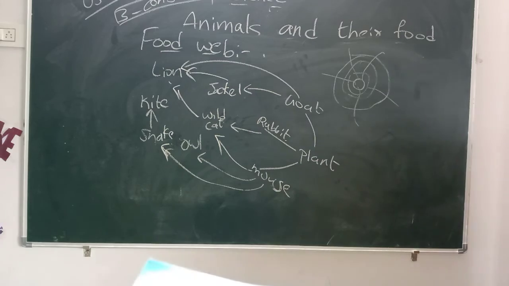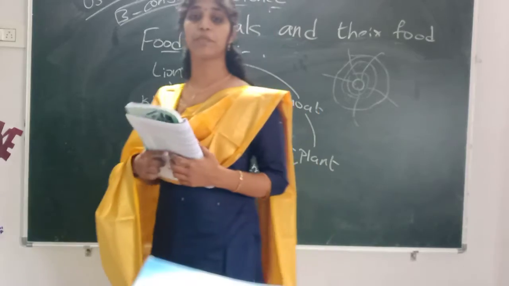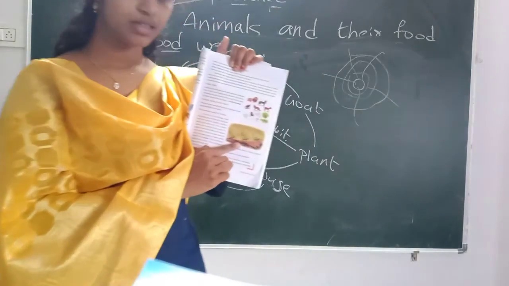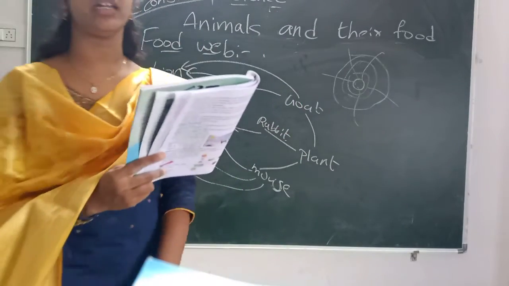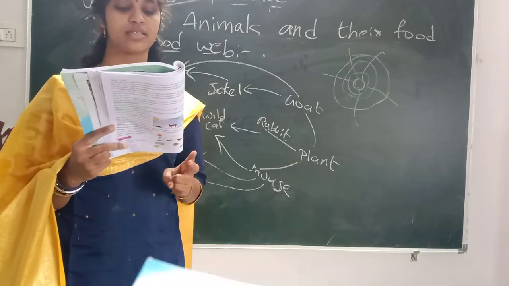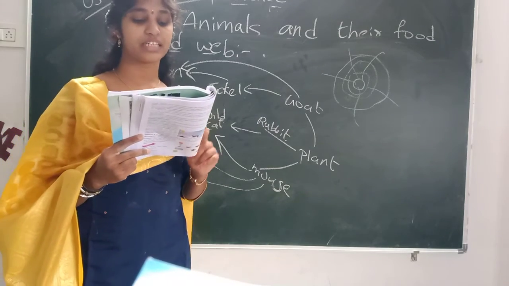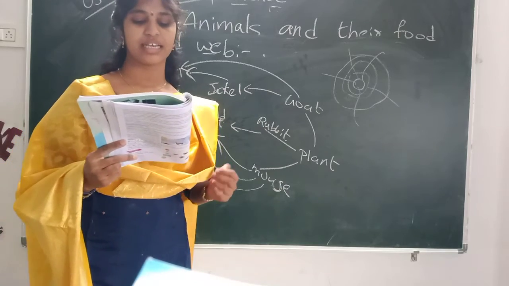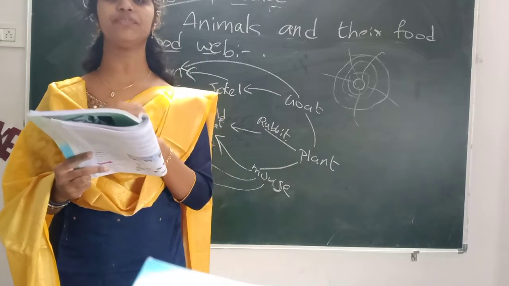And after this food web you can see ants. How do ants get their own food? See here how they are bringing their food, they gave in your textbook. Here they are saying there are four types of ants: workers, soldiers, females and males. The workers collect and maintain the food stock for the others in the colony, along with several other duties. Here only workers and soldiers will work for the food.